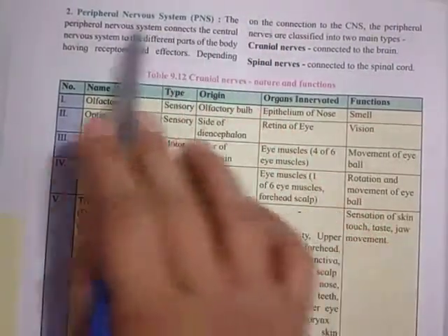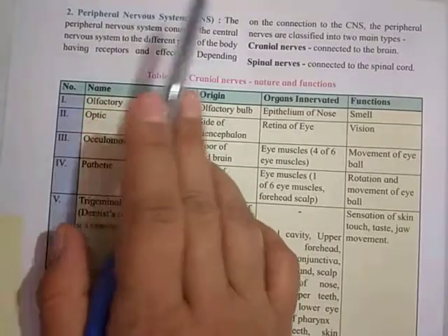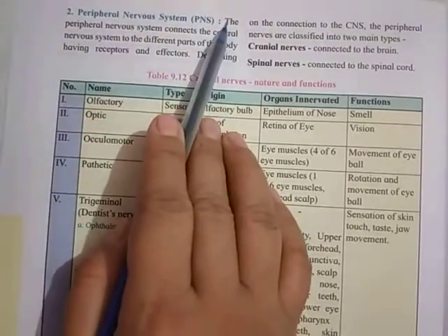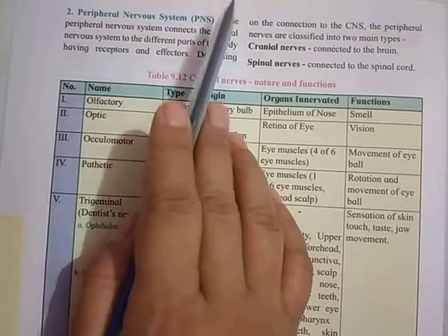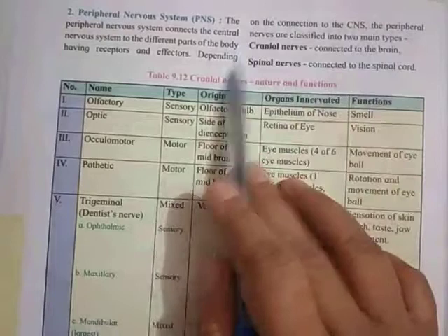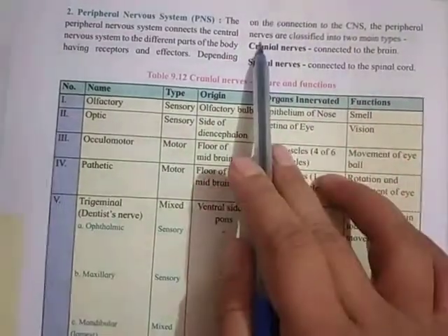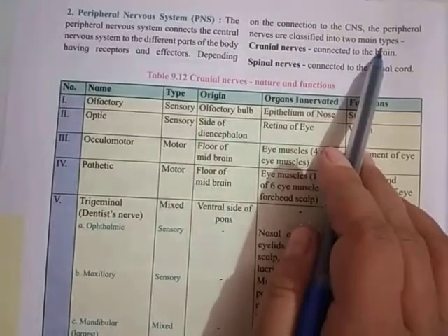Yes, so the peripheral nervous system is a connection between the central nervous system and the sensory organs or the different parts of the body. So it is called the peripheral nervous system. Depending upon the connection to the central nervous system, the peripheral nerves are classified into two main types.